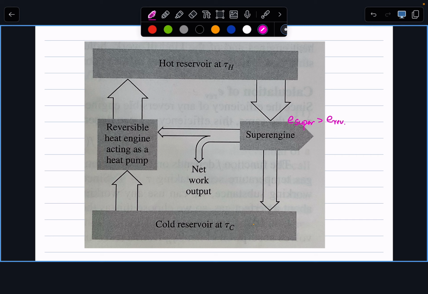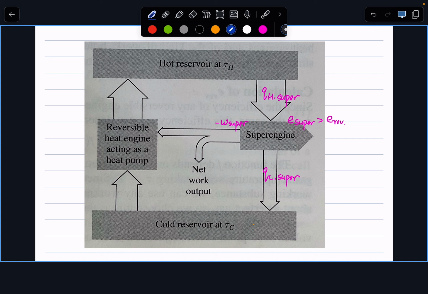We set up this cycle in a way that my super engine is a heat engine, so it absorbs heat from the hot reservoir. We call it QH super. It does work, we call it W super, and then also outputs heat into my cold reservoir, QC super.